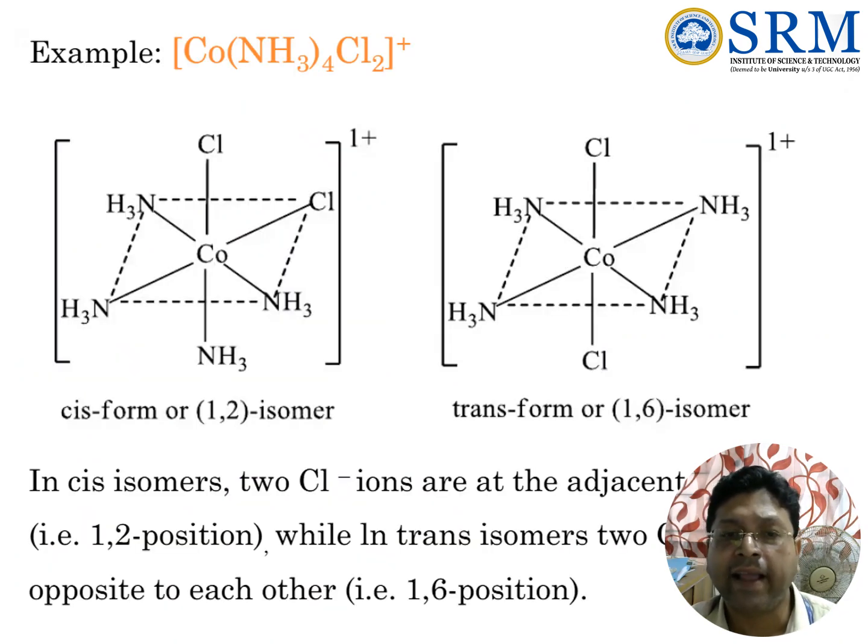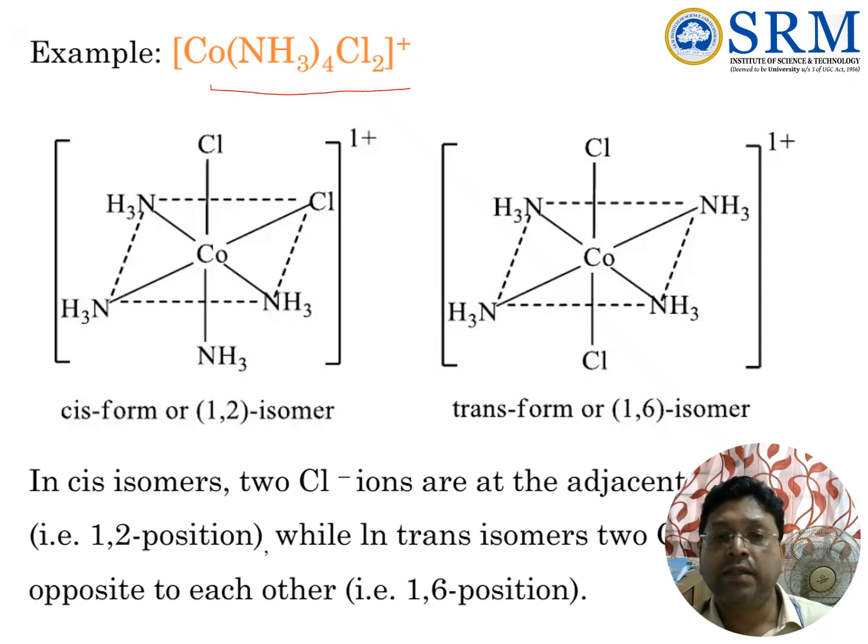We'll see the example of Co(NH3)4Cl2. The oxidation state of cobalt is +3, and 4 ammine ligands are there, which are neutral ligands, and 2 chlorides, each carrying -1. So overall, this complex is +1. If you see here, in this case, 3 ammine ligands and 1 chloride ligand occupy the equatorial site, and 1 chloride is here and 1 ammonia is here.